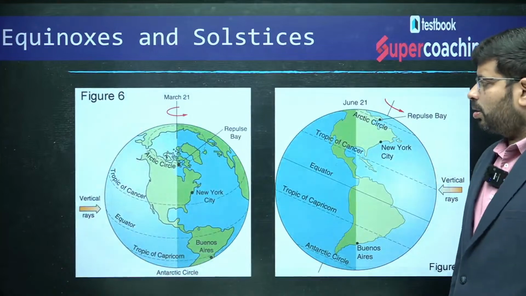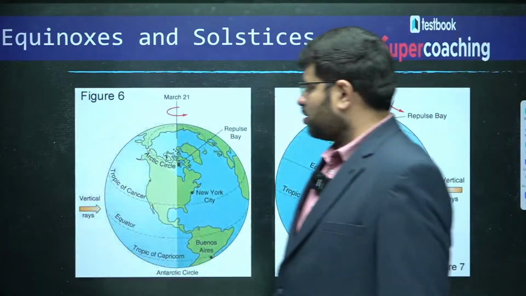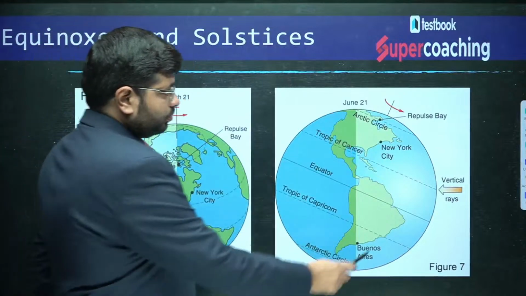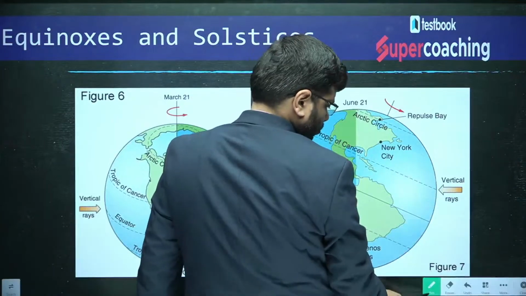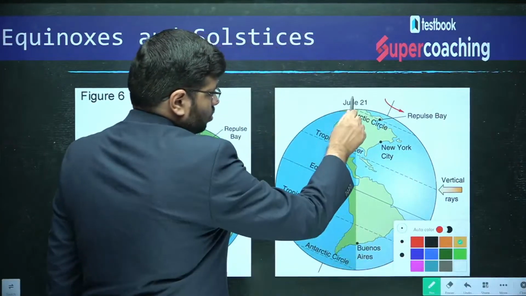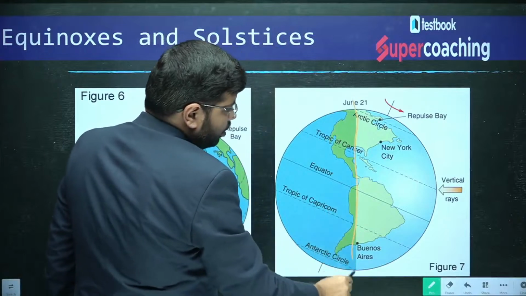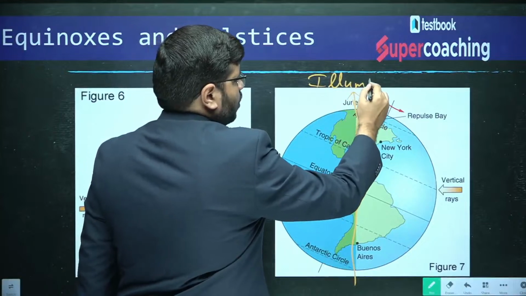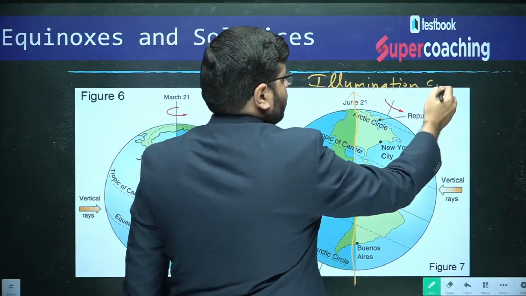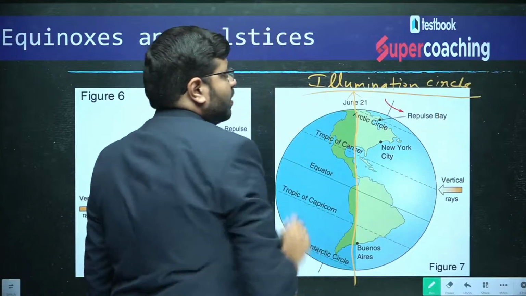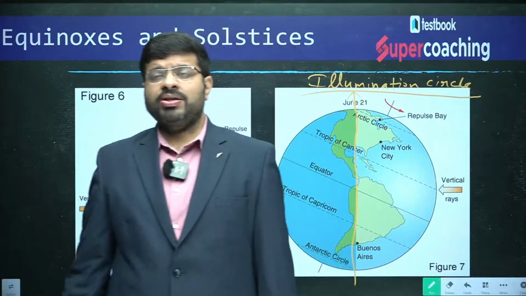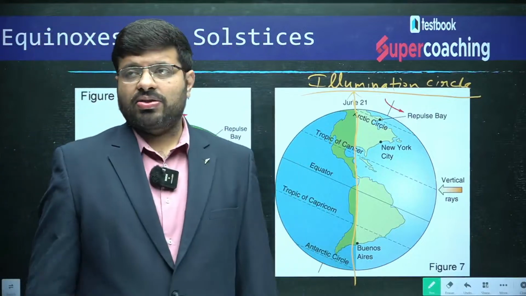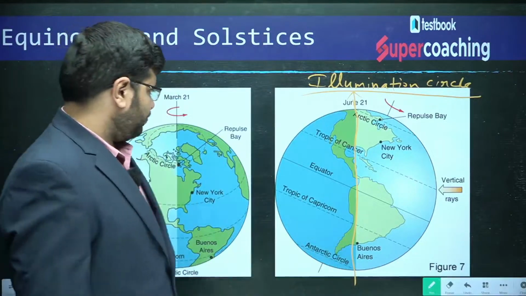You can see here June 21st, you can see what is happening. You can see this line, this is the illumination circle. So, it is a line of the illumination circle. What do you mean by illumination circle, my dear friends? The one which separates the day and the night is called the illumination circle.